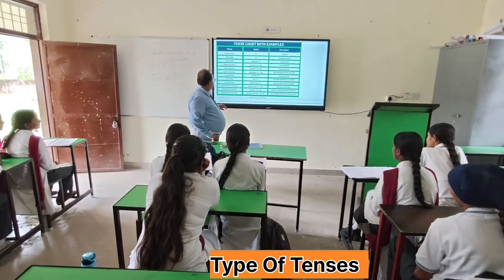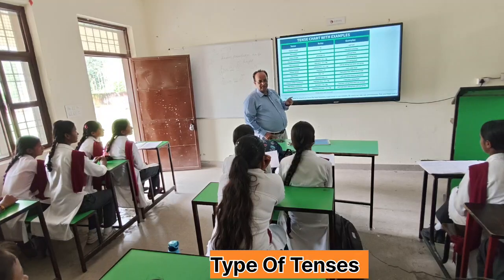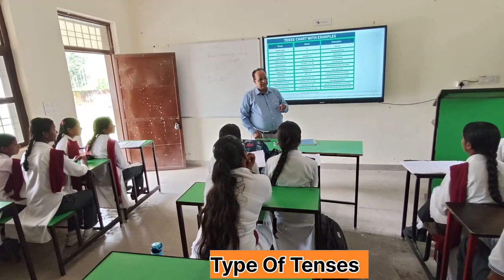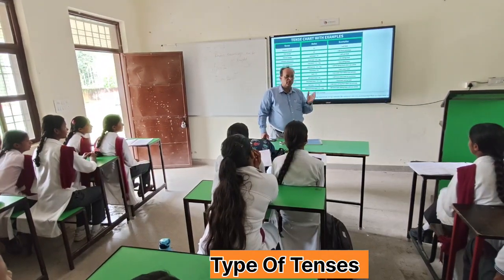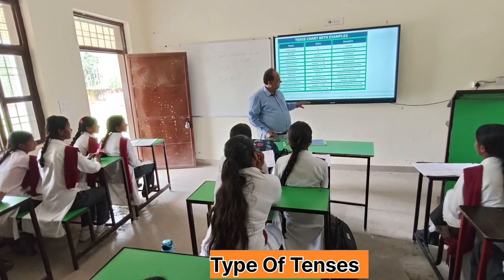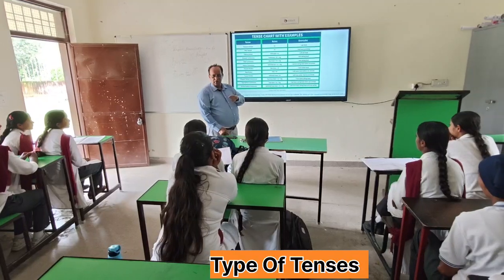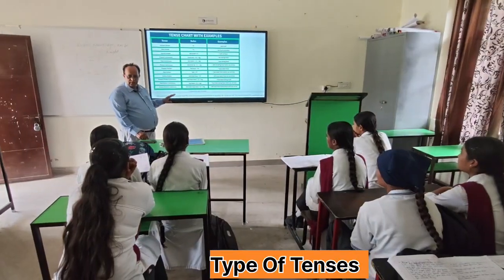Okay. Then we have future perfect tense. In future perfect tense, will have or shall have is used. Then which form of verb is used in it? The third form of verb is used in future perfect tense. Is it clear up to now?